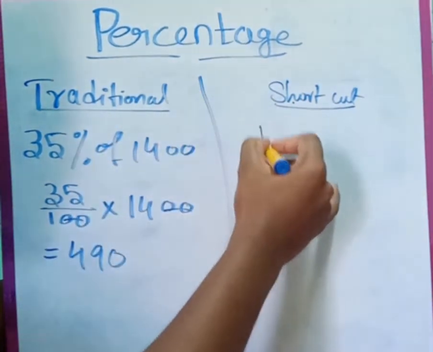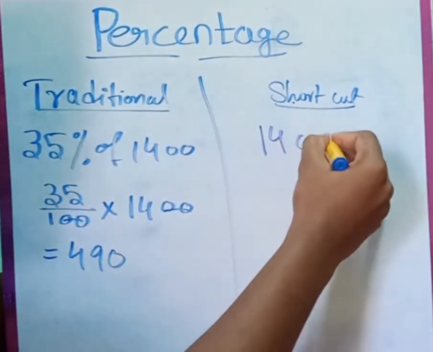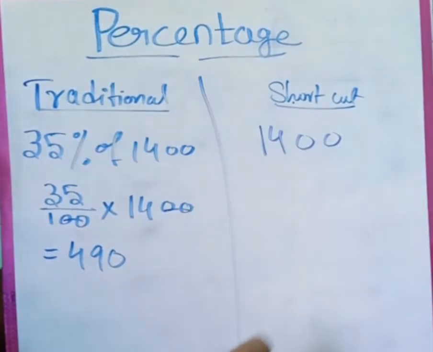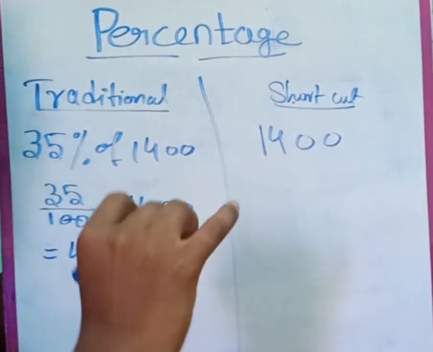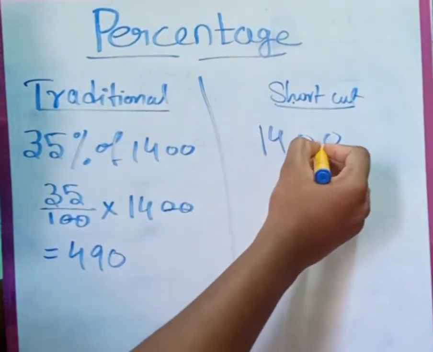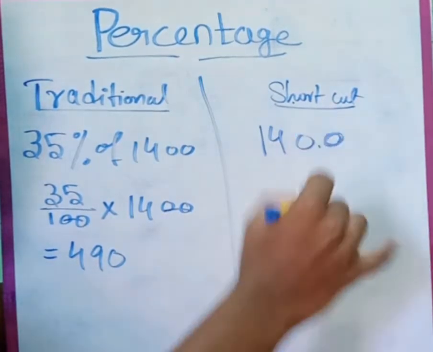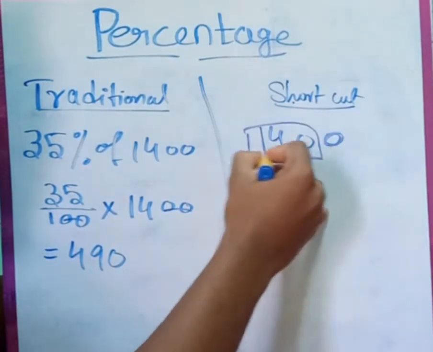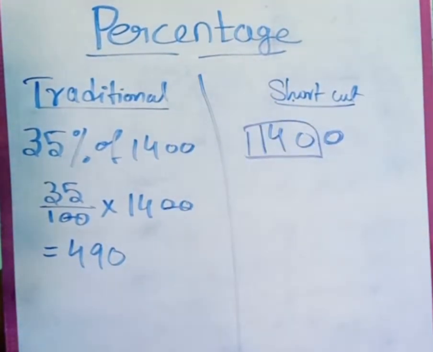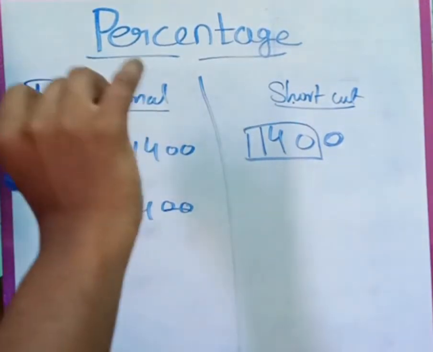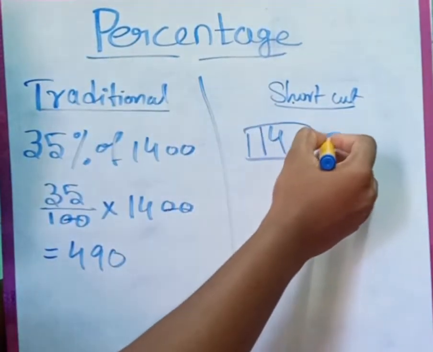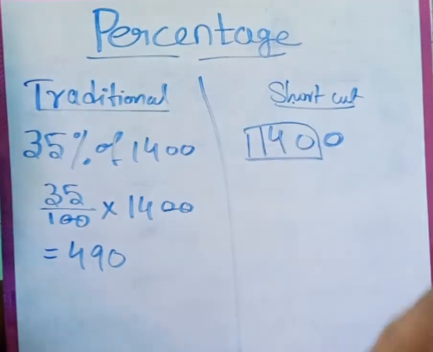You need not do anything, just place the decimal point before the last digit. So 140 is 10%. Very easy, guys.